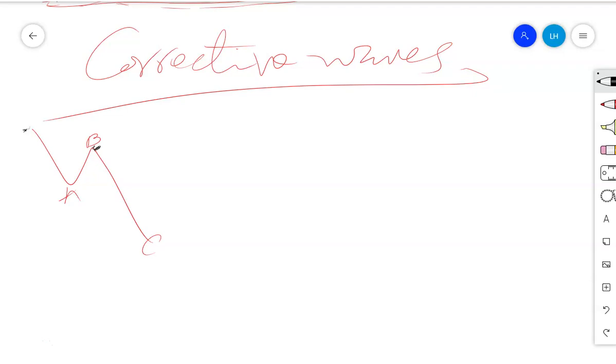Then the lower channel will connect the end of wave A, and this will be used to predict the point at which wave C is going to end, because when connecting those points we do not yet have wave C. So the first usefulness of channeling within corrective waves is to predict the point at which wave C is going to end.